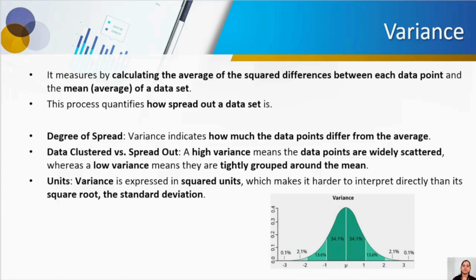That gives you the variance. This is a quantified method to understand how spread out the data is from the mean line. Here we have a few characteristics to consider: it tells you the quantification of the degree of spread.